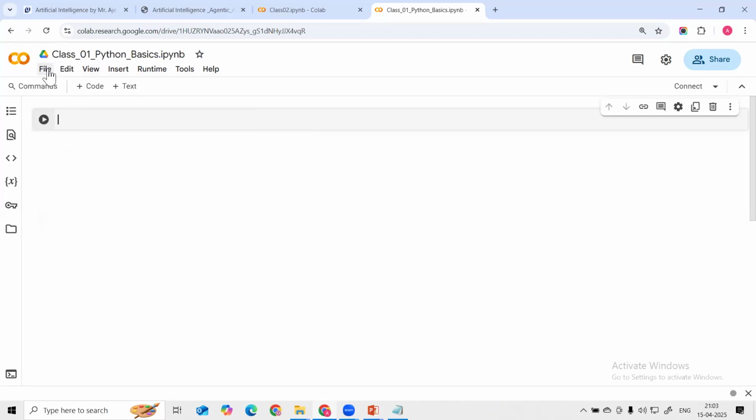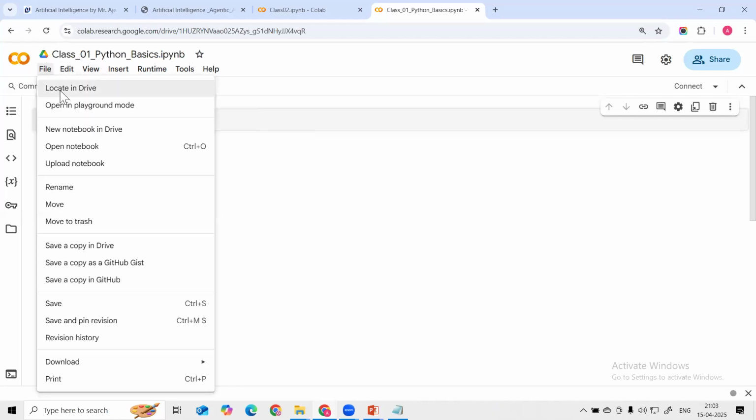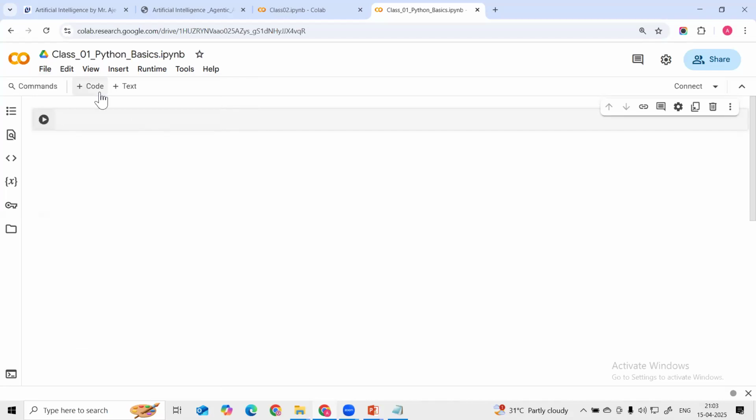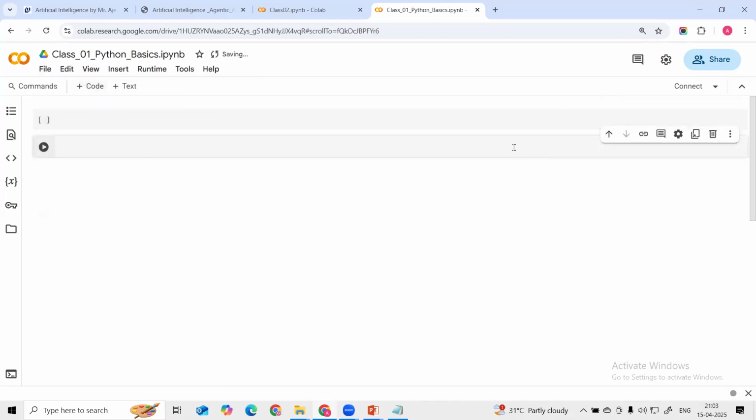Okay, how can you find this file? We have to click on this, locate in the drive. We are able to find your file in Google Drive. Once you use Google Colab, you require a Gmail account, so that it will connect to the Gmail account and whatever files you are creating here will be stored in your drive. Once you create this file it is automatically stored in your drive.